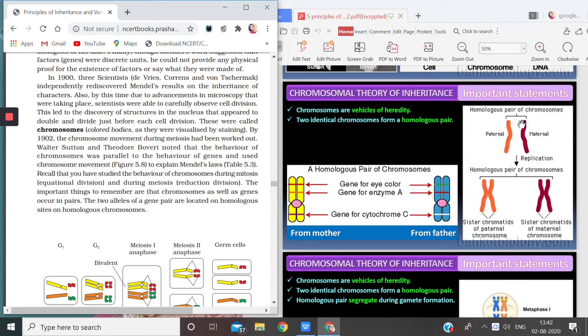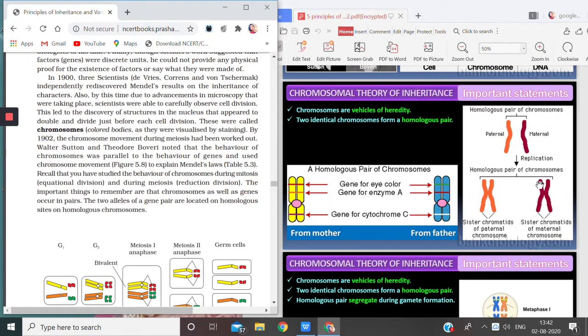Father gives one chromosome, mother gives one chromosome. Then these chromosomes replicate, that is, make a copy of itself. This one made a copy of itself, so it became paired. Similarly, this one also made a copy by replication and became paired.